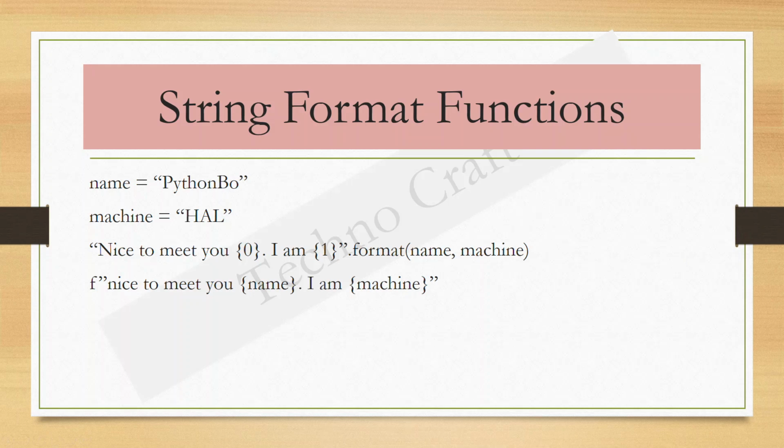Python 3.6 did introduce string interpolation though, so now you can do something like "nice to meet you, {name}, my name is {machine}". Note that these are not directly variable names themselves, but you have to prefix the whole string with the letter F, outside of the string itself, in front of the string. Though that is not the only time you use a character in front of a string in Python.